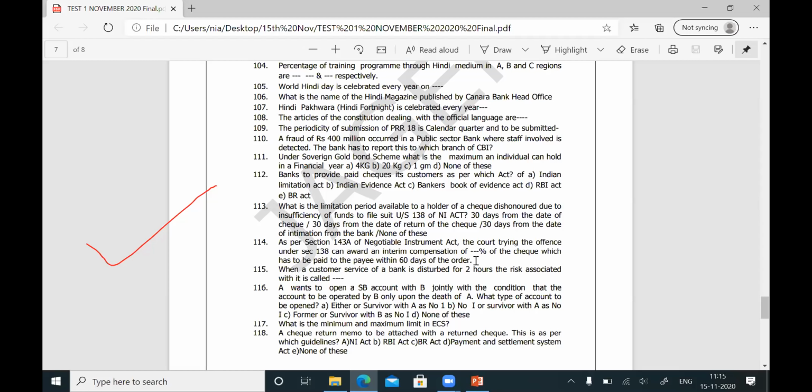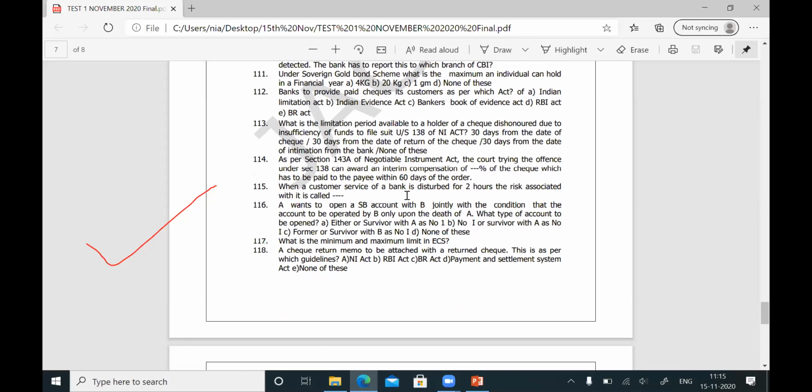So this is the check amount. The check is returned for the reason insufficient funds. You immediately pay 20% of the check within 60 days. Then I will take up the case. So as per section 143A of the Negotiable Instrument Act, the court trying the offence under section 138 can award an interim compensation of 20%. So for question number 114, the answer is 20% of the check, which has to be paid to the payee within 60 days of the order. Either they will ask 60 days or they will ask 20%. Both you should know.